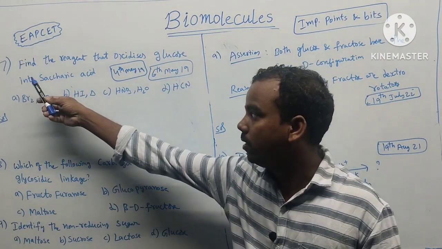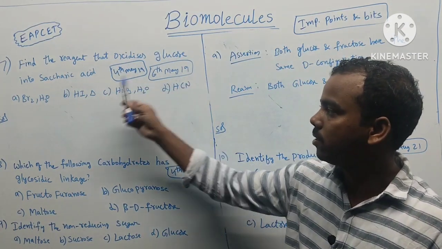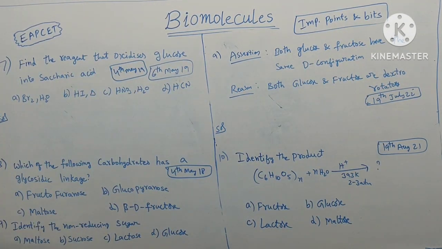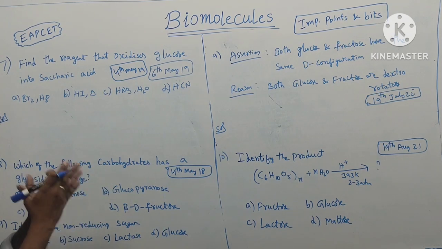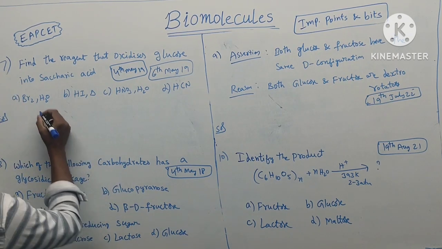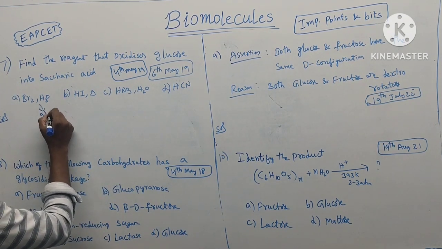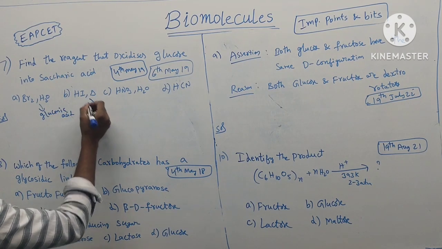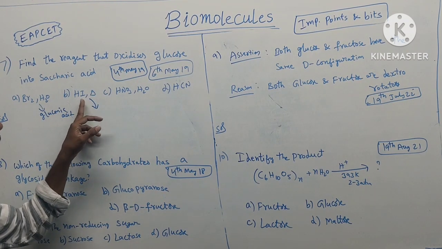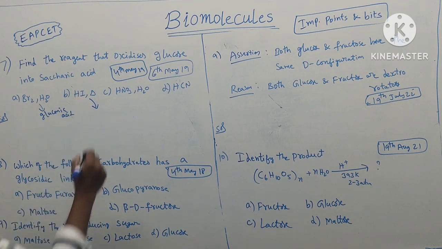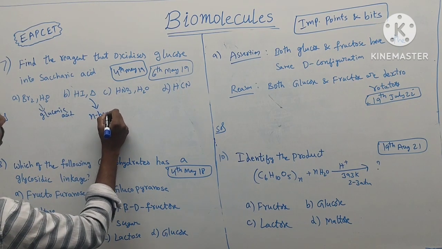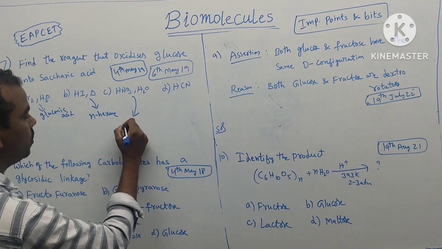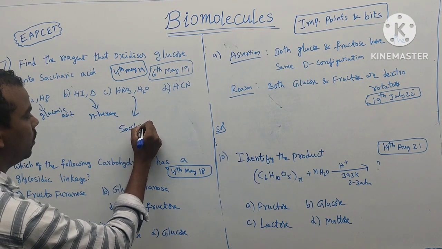Okay, see the next question, 7th one. Find the reagent that oxidizes glucose into saccharic acid. Bromine water oxidizes glucose into gluconic acid. Hydrogen iodide with delta: hydrogen iodide is a strong reducing agent. It forms glucose to N-hexane. So HNO3 and H2O: nitric acid forms saccharic acid.